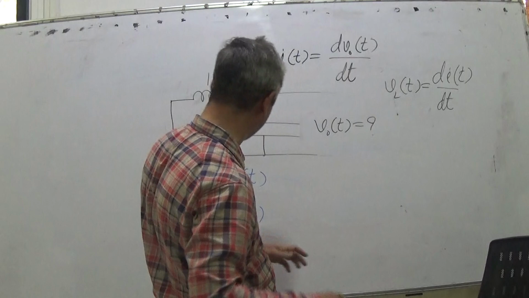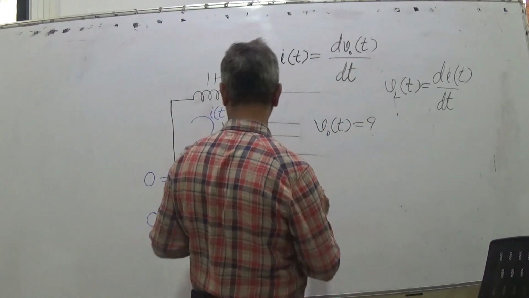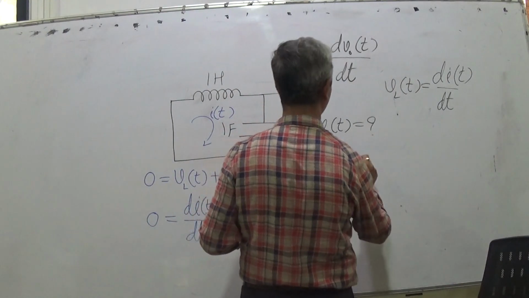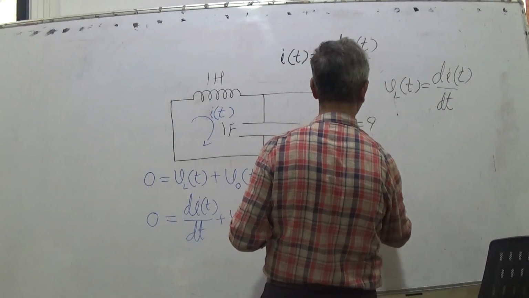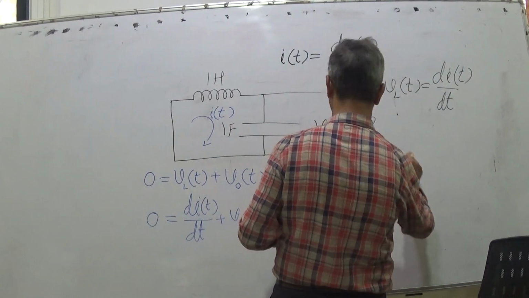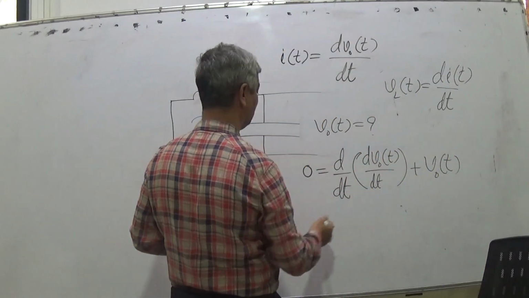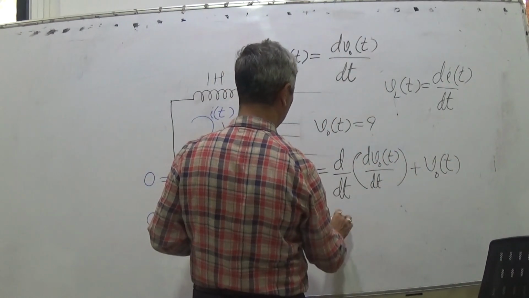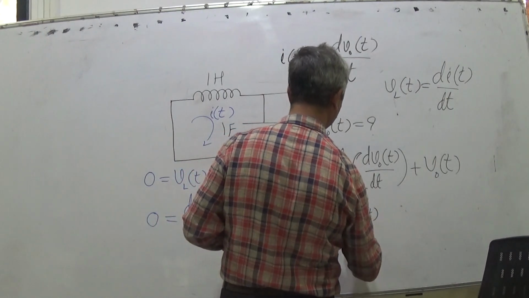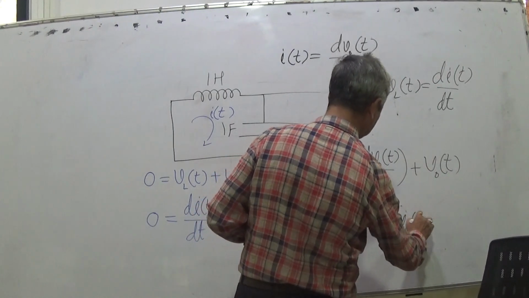I am jumping to the answer now. 0 is equal to d2 Vo(t) upon dt square plus Vo(t).